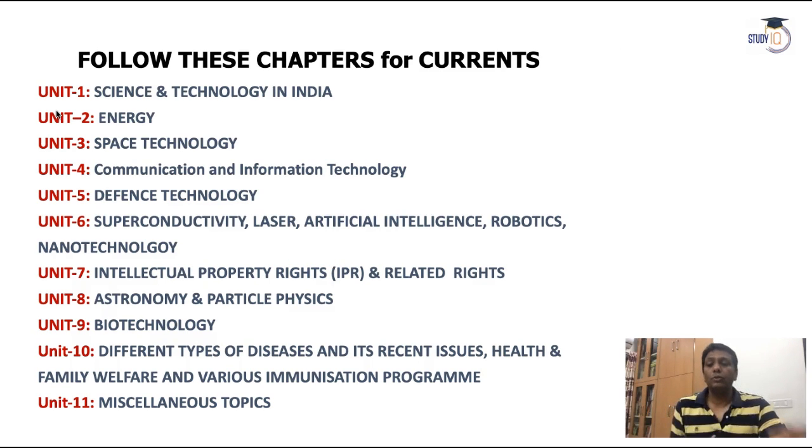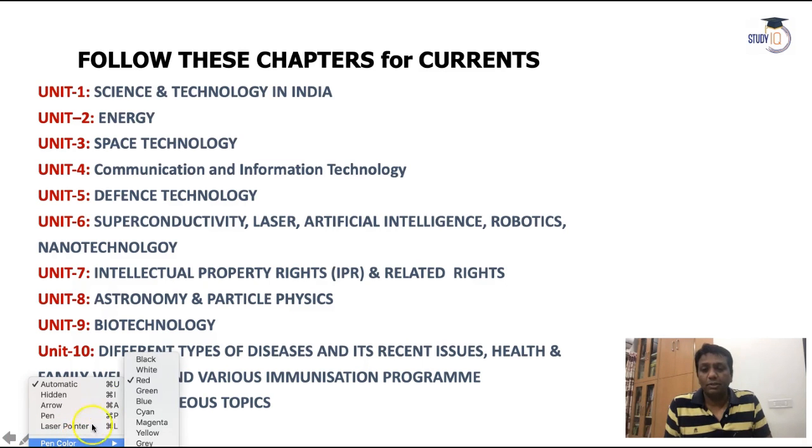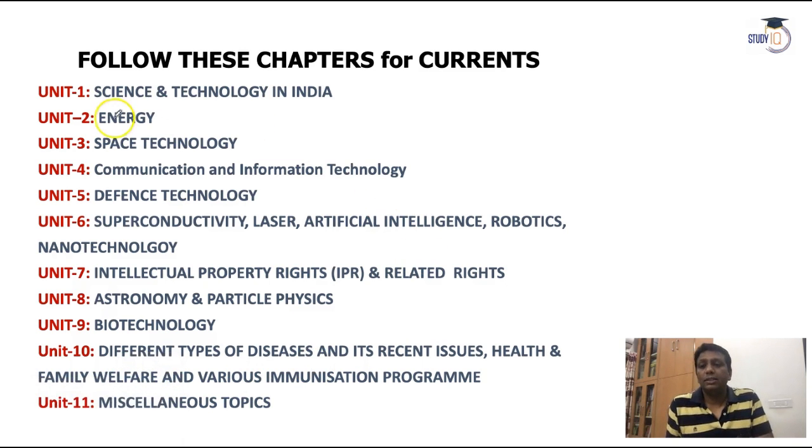So as I told you, these are the various chapters that I will plan for current affairs, which I already summarized in the earlier lecture, the first lecture, and this is the second one for the current affairs issues. The first is science and technology in India. The second chapter is energy. The third is space technology. The fourth is communication and information technology. The fifth is defense technology. The sixth is superconductors, laser, artificial intelligence, robotics and nanotechnology based current affairs.